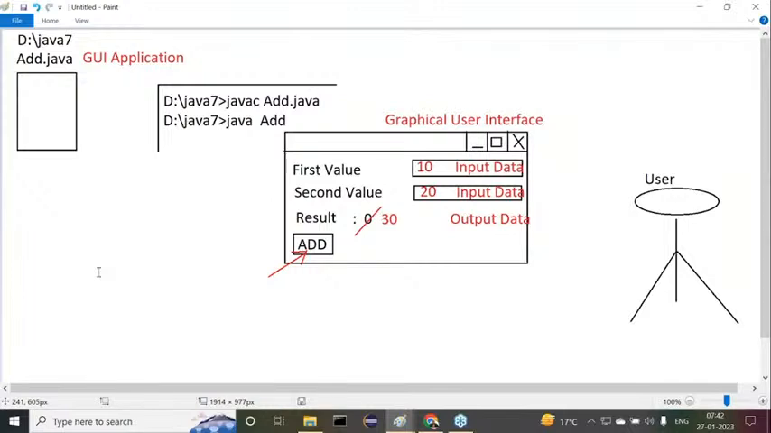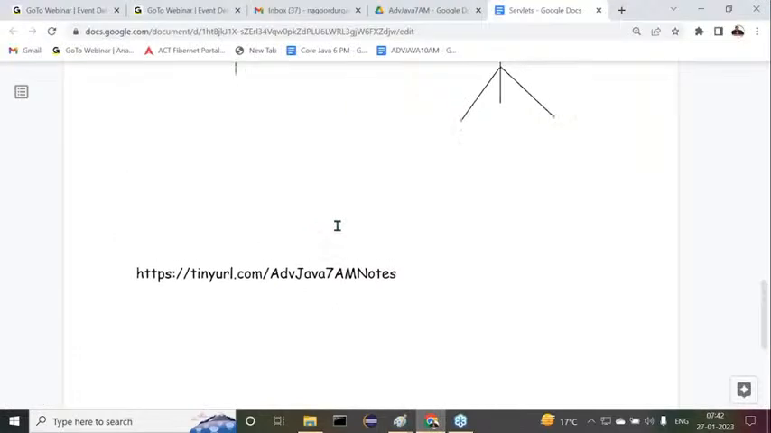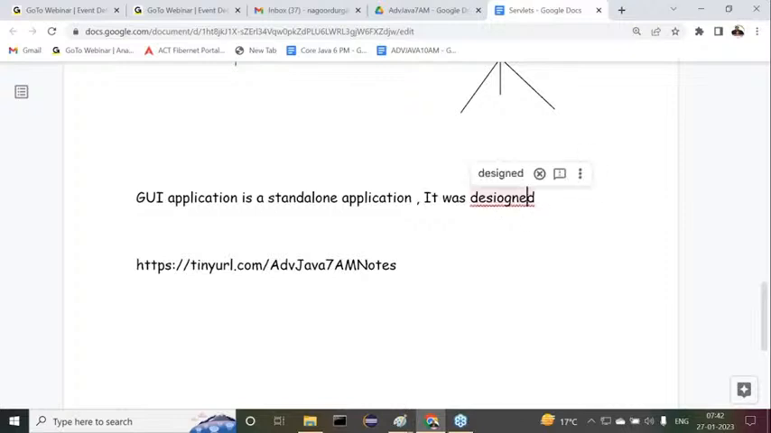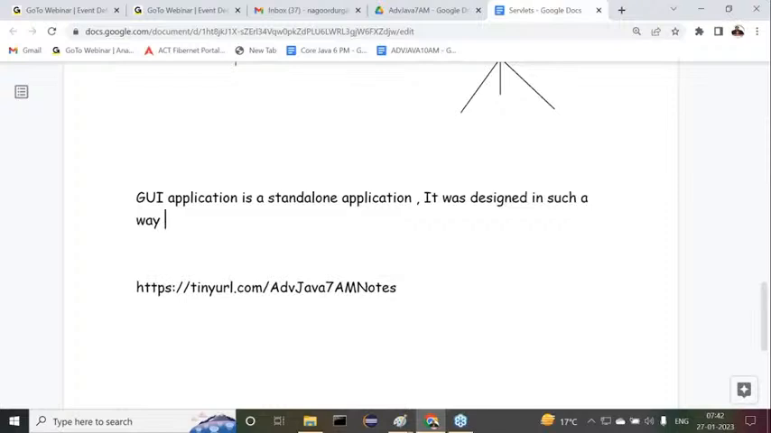Good. Observe carefully here. Now let us go for the definition. What is this GUI application? A GUI application is a standalone application. It was designed in such a way to take input data